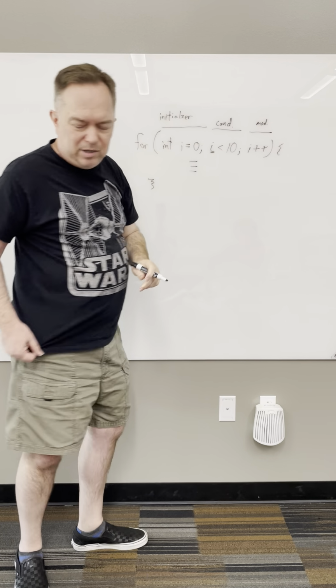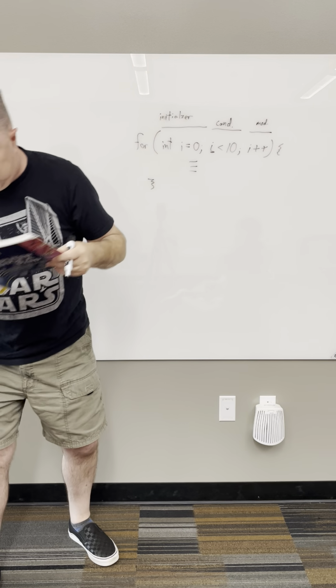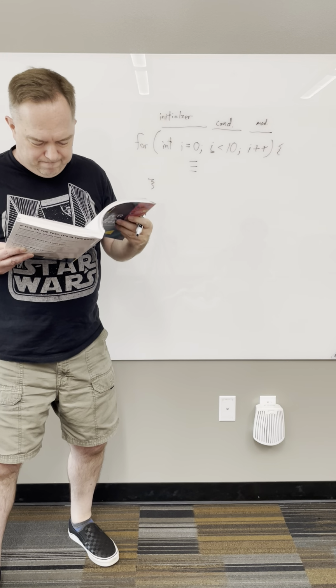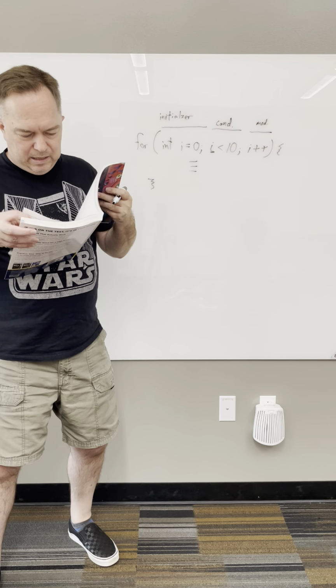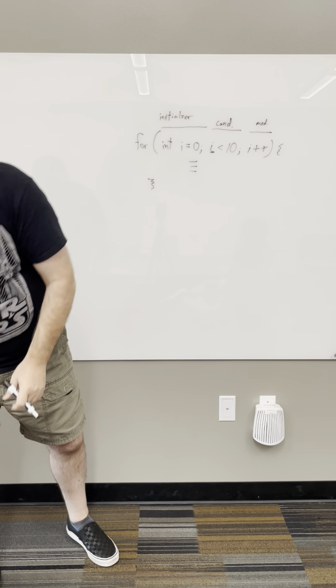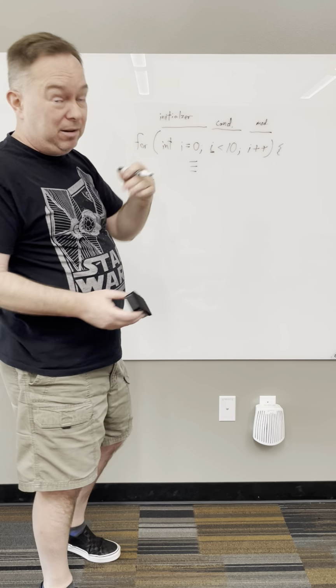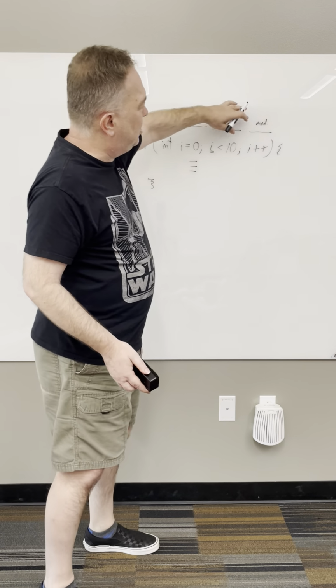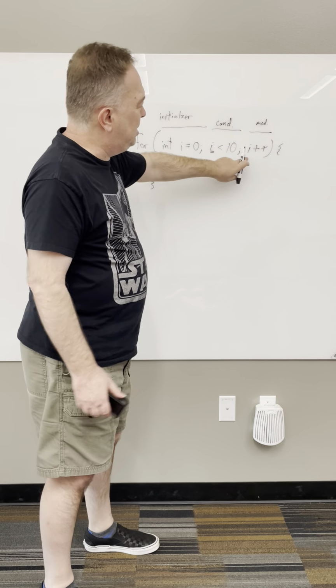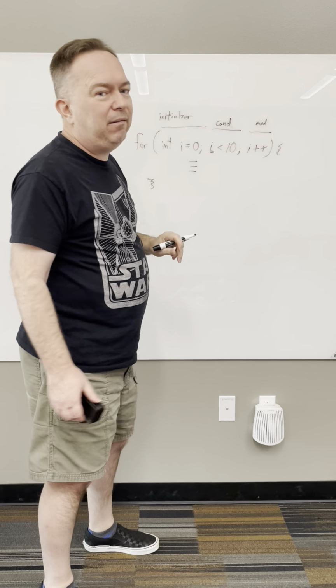This is a modifier function. Actually, let's see if the book wants to call it a particular thing. Incrementer. It calls it an incrementer. Technically it doesn't have to increment, it could decrement. You could go from 100 down to 0. Okay, but I just call it a modifier. It's some statement that's going to change I.